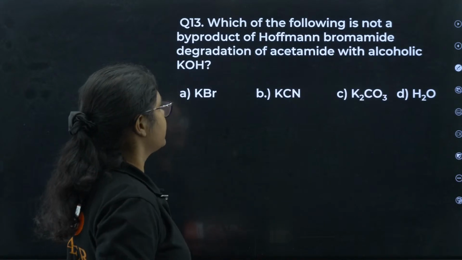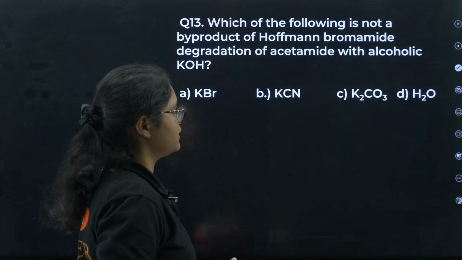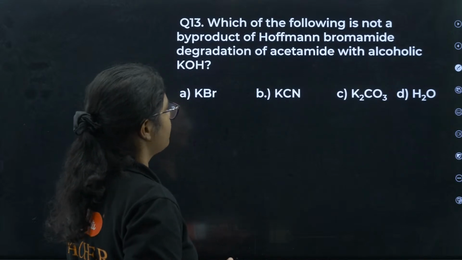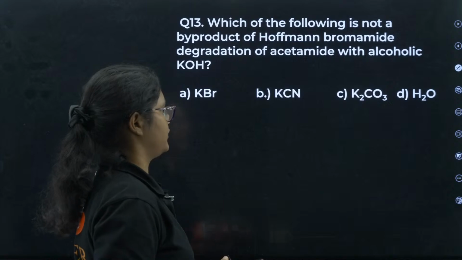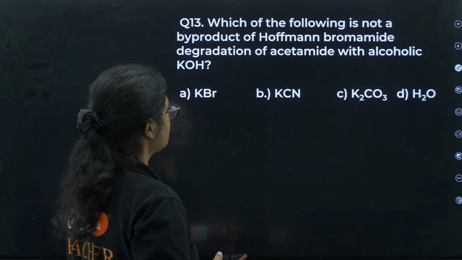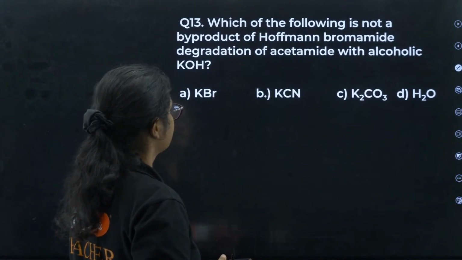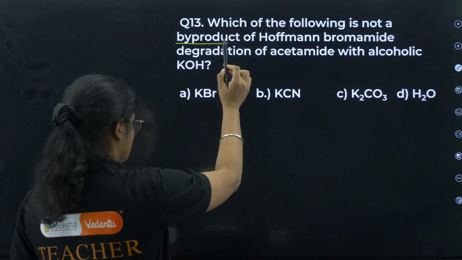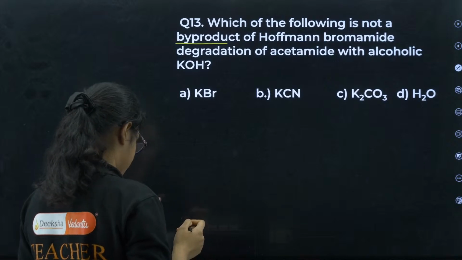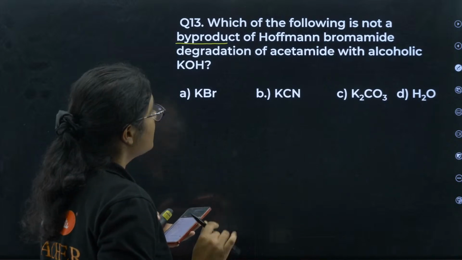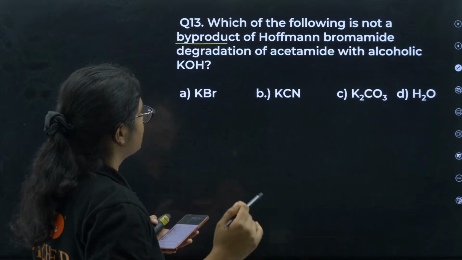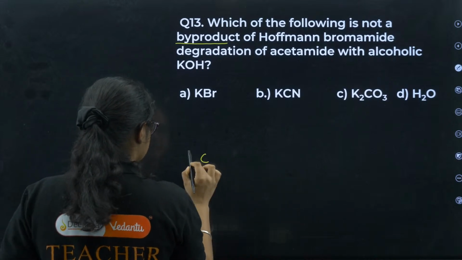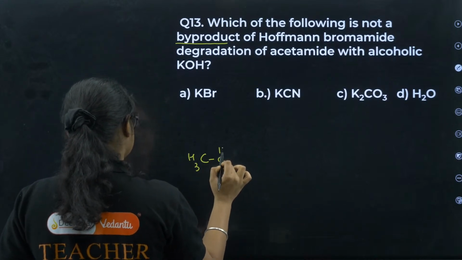Okay. Next, which of the following is not a byproduct of Hoffmann bromamide degradation of acetamide with alcoholic KOH? So that means CH3CONH2 is there.